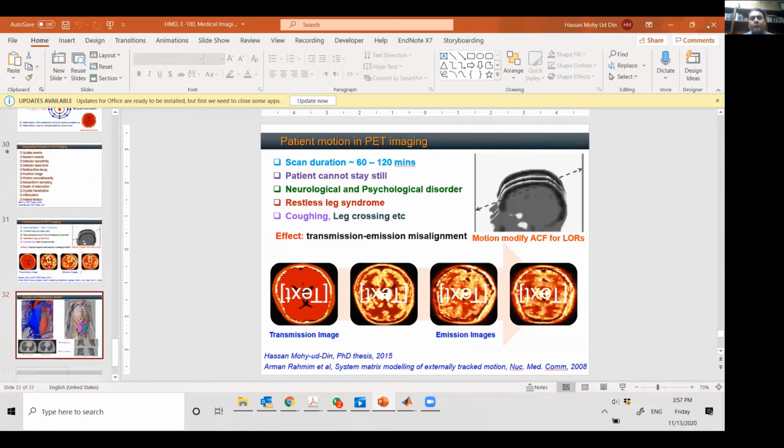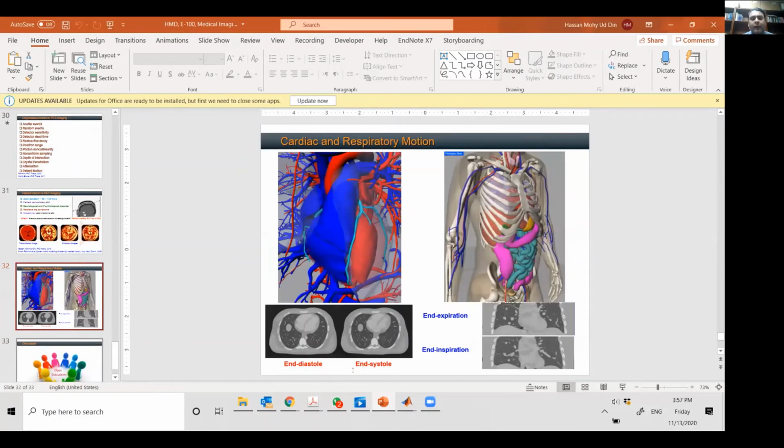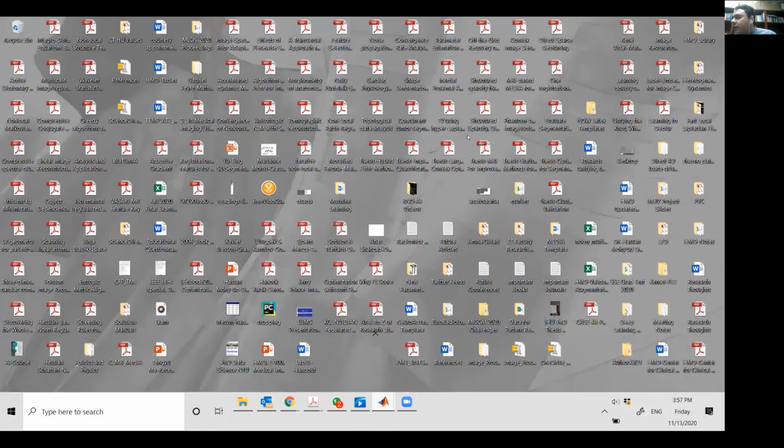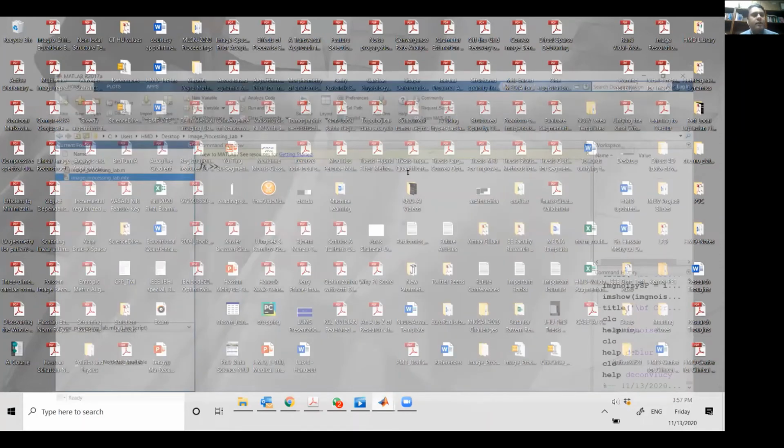Now I would like to check whether all of you have access to the MATLAB file that I had shared. So Hamza, have you shared it? Hamza or Isha, if they can answer.